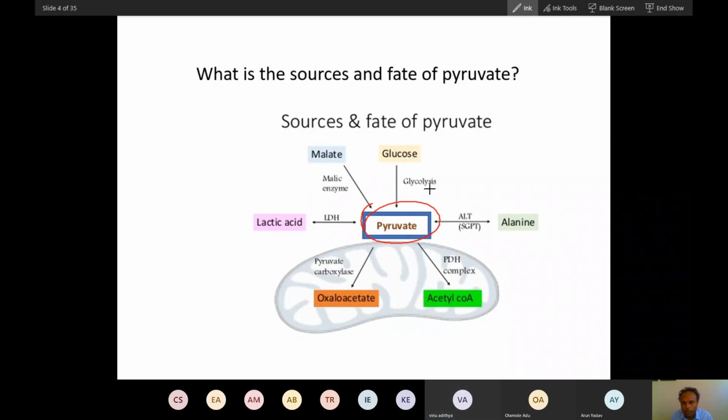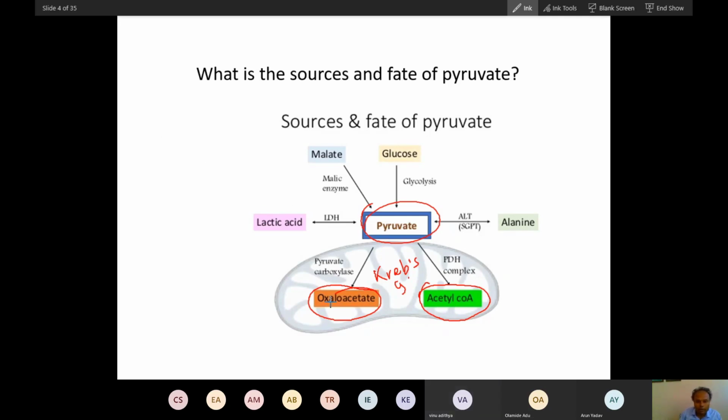So this is very important. These are the sources of pyruvate. Now pyruvate, the majority of it will convert into acetyl coenzyme A, and some pyruvate can also convert into oxaloacetate, because oxaloacetate is required for the Krebs cycle. Both are required for the Krebs cycle. Isn't it, both are required for the Krebs cycle? Yes, sir.